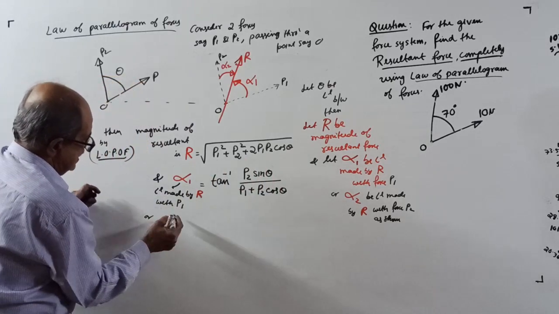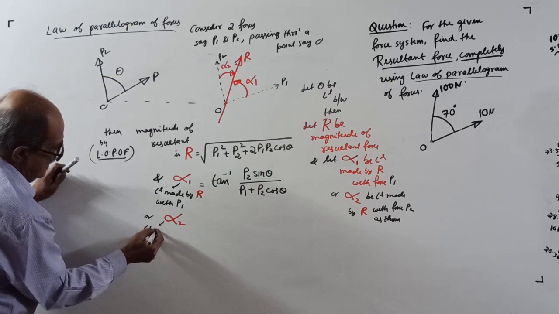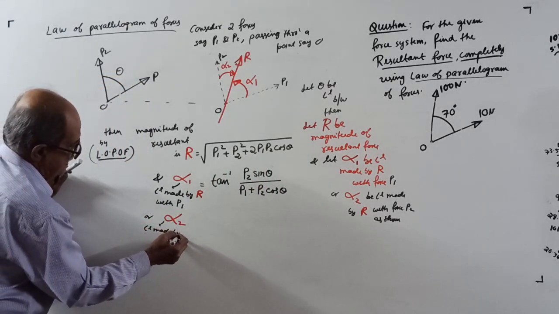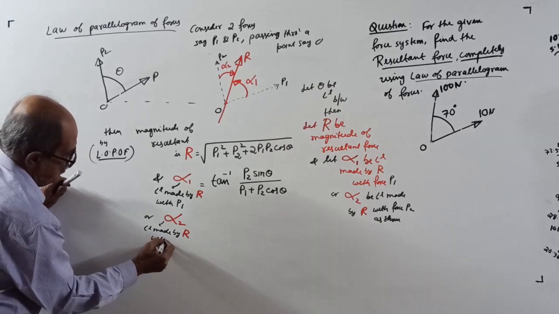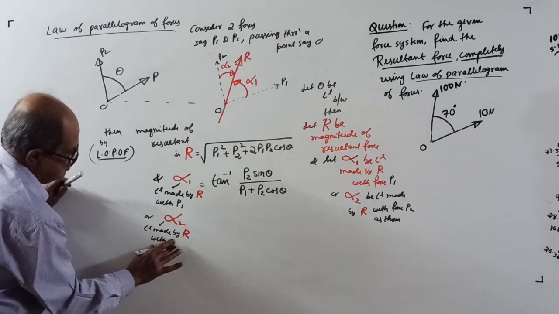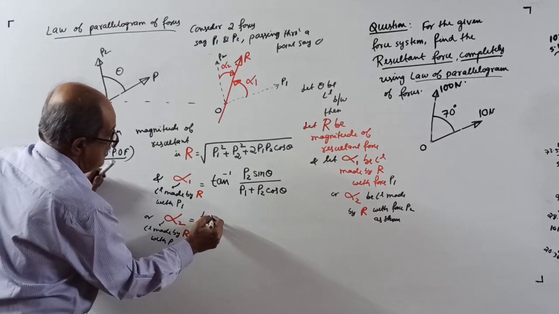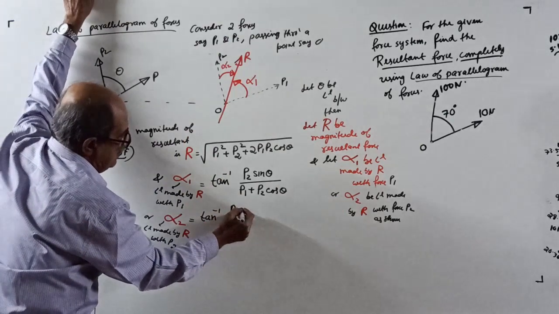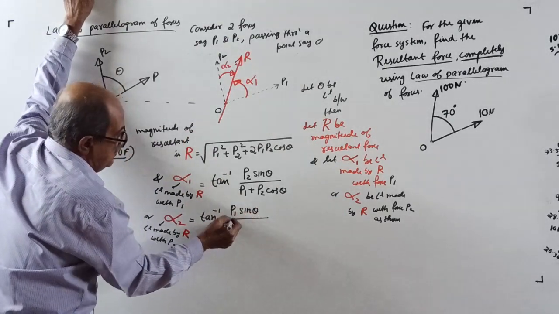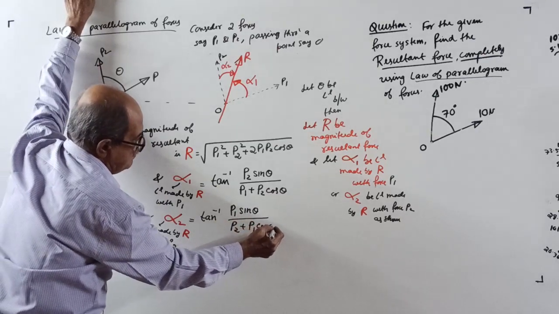Or alpha 2, that is the angle made by resultant R with P2, equal to tan inverse of, with P2 you want, P1 sin theta divided by P2 plus P1 into cos theta.